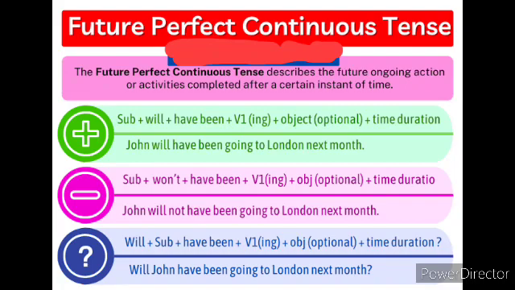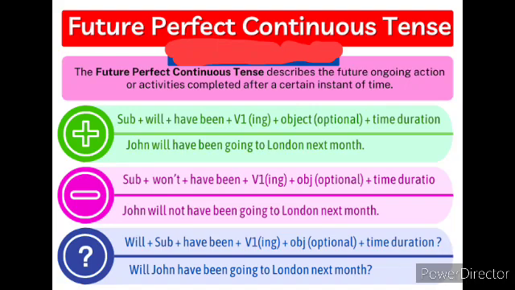The structure for positive sentences: subject plus will have been plus verb in the ing form plus object, that is optional, plus time duration, that is time reference here. So this is the positive structure. Look at the example here for positive form. John will have been going to London next month. Here John is the subject, will have been plus going.